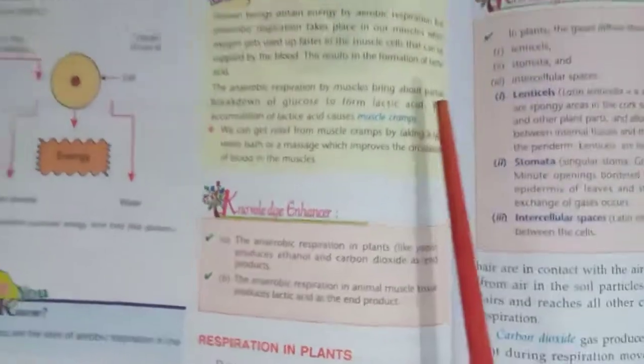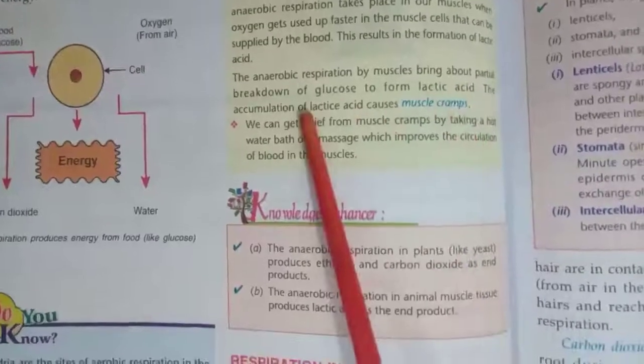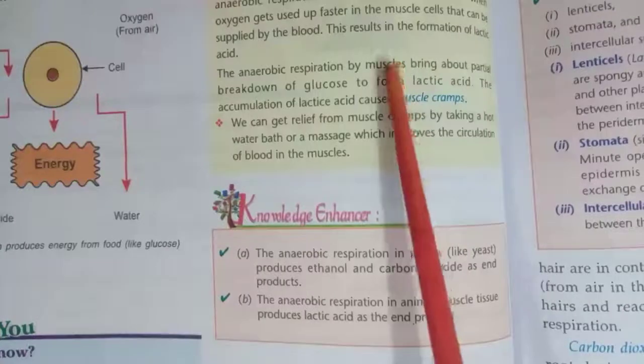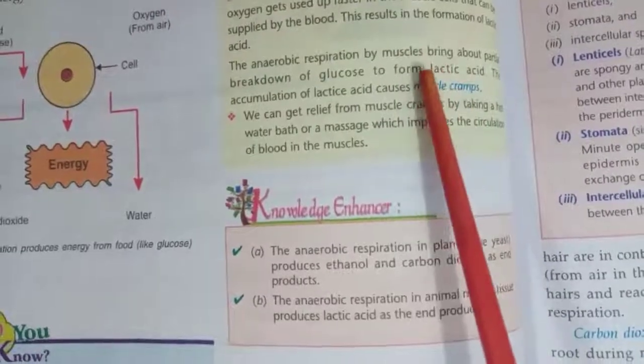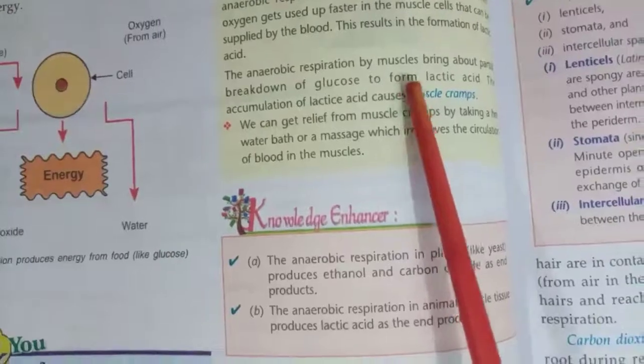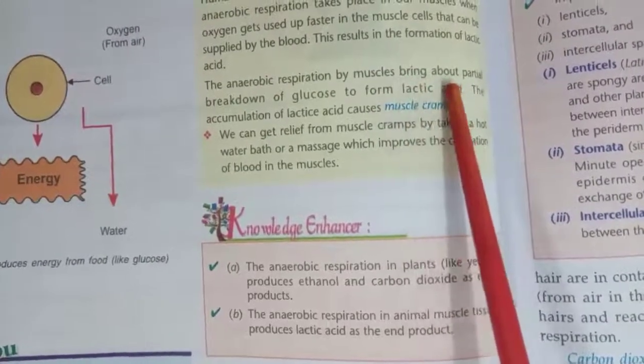Sometimes we feel pains or cramps in our muscle cells. Why? Due to accumulation of lactic acid. What happens in this? Due to exercise or running, our body cells need more and more oxygen.